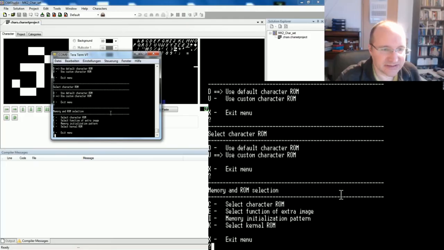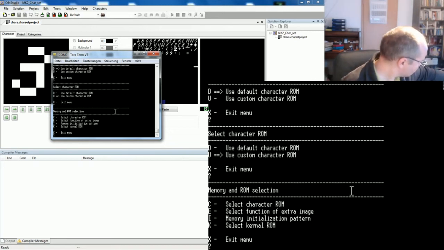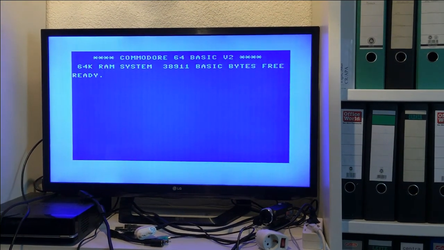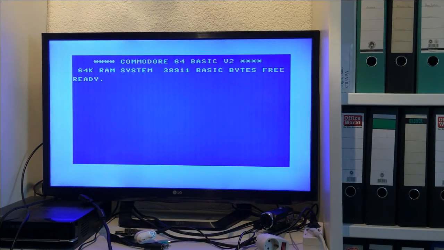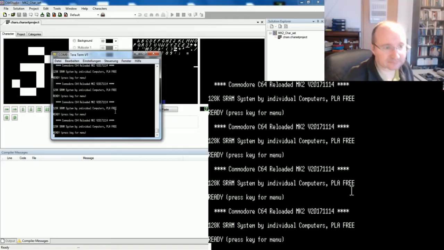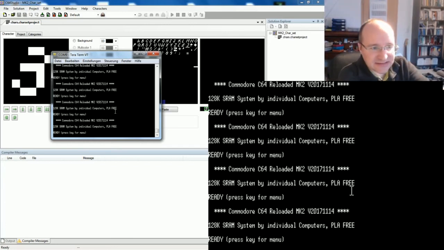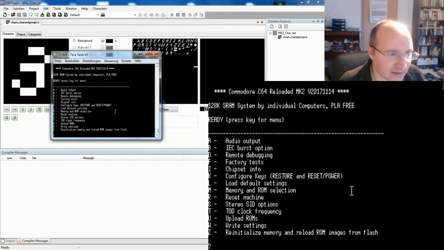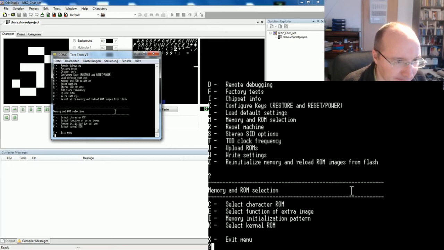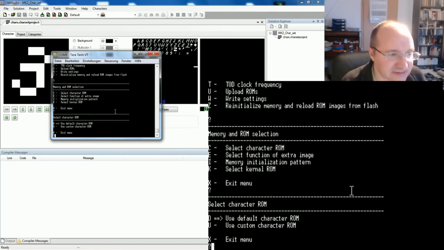The interesting thing is that if you now, for example, switch the Commodore off and switch it on again, you again have the original screen. So how can this be? This is because if you have a look at the ROM selection by using M, and then look at the character ROM, you see it has switched back because we have not saved the settings.